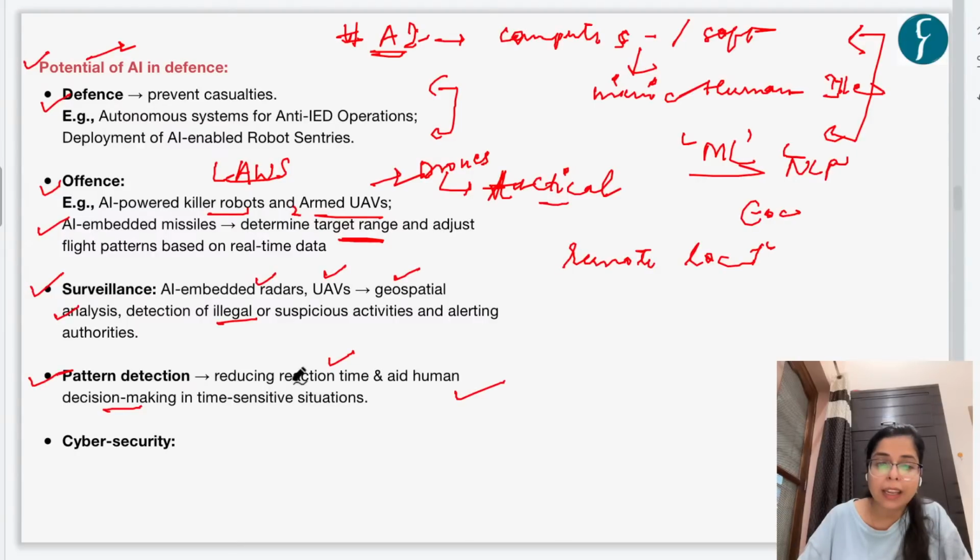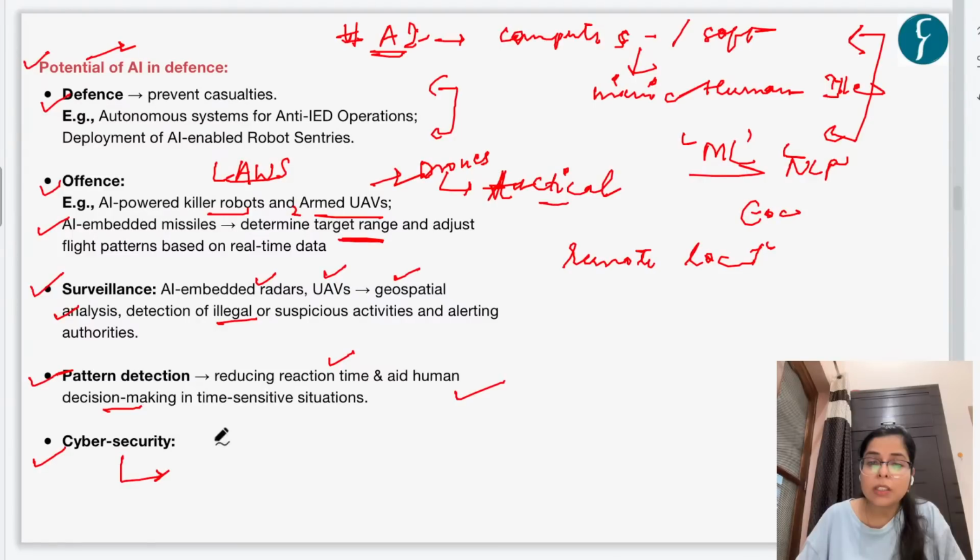And then AI could also be used in cybersecurity. In the case of cybersecurity, first of all, AI could be embedded in cybersecurity systems, and these systems would be able to detect potential malware or threats earlier as compared to other systems, right? And further, these AI-enabled cybersecurity systems could also be used to launch offensive cyber attacks or hacking, right? So this is the potential use of AI in defense as of now.